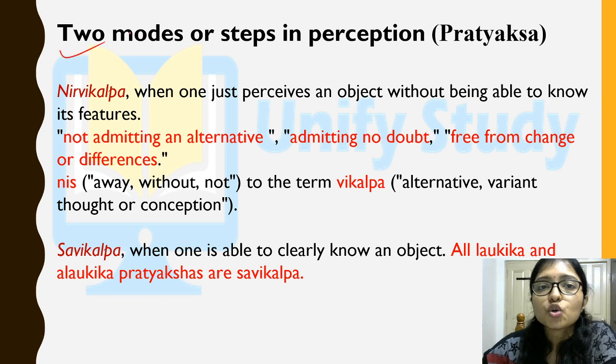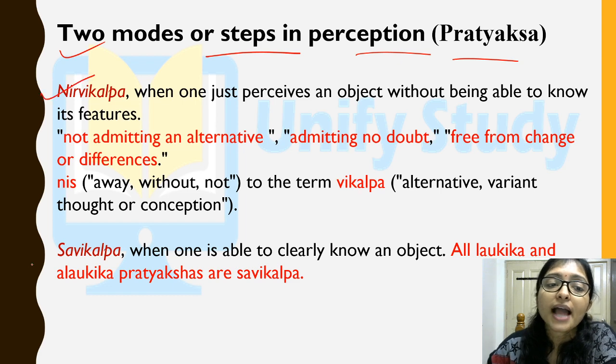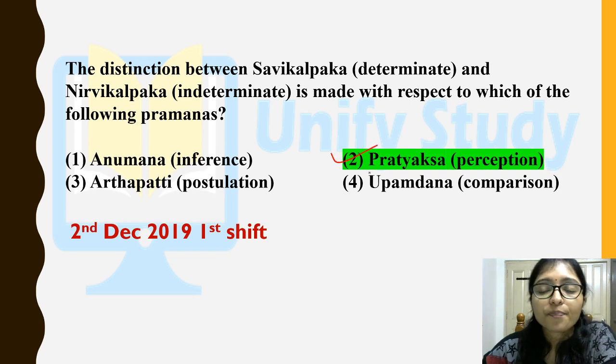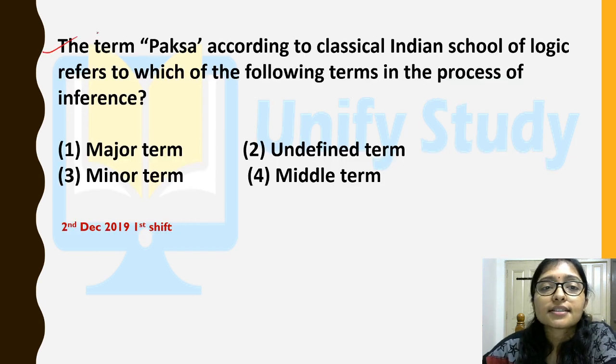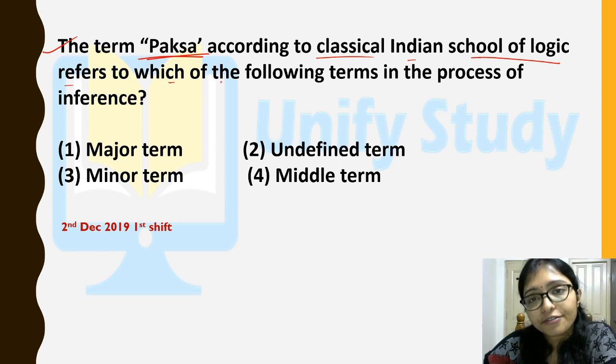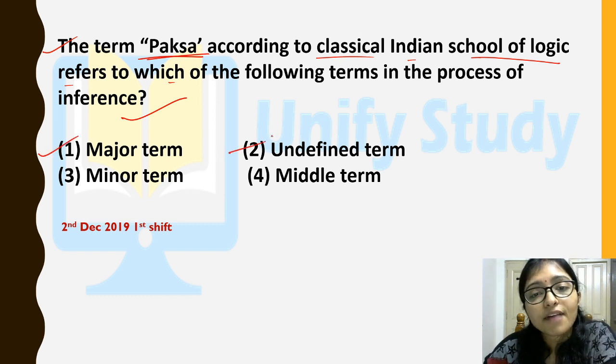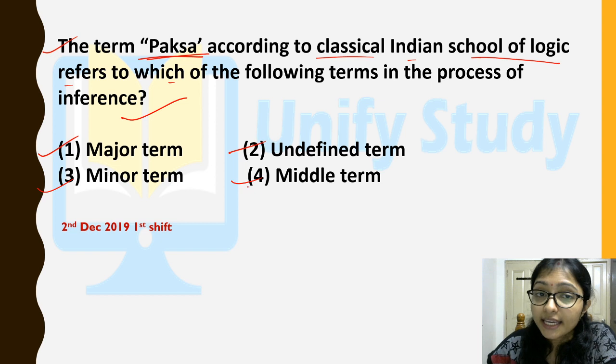We know that these are the two modes of perception. Just now I told you, that is the nirvikalpa and savikalpa of the pratyaksh, right. So the answer is pratyaksh. Now the next one: what is the Paksha according to the classical Indian school of logic, in inference? Here the first option is major term, the next option is undefined term, the third option is minor term, the fourth option is middle term. Think about it, pause the video and after that play again.